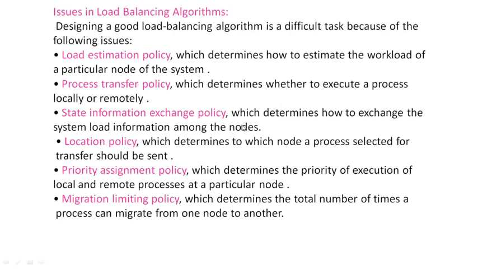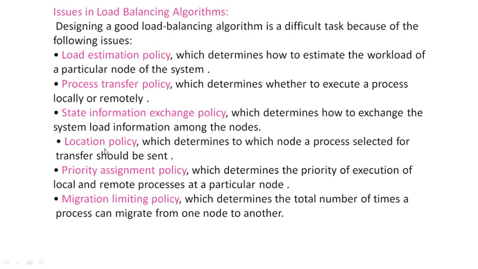We have assumed that there are 3 nodes, N1, N2 and N3. So there should be some state exchange policy in order to communicate among the nodes N1, N2 and N3. Like that, state information exchange policy is another issue.